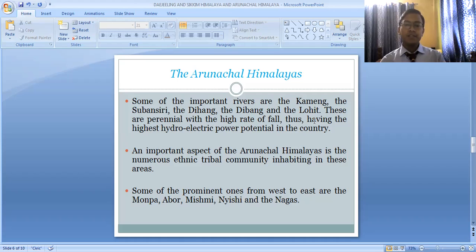Even strategically, this Arunachal Himalaya is very important, because from this Arunachal Himalayas, we are having border with Nepal, with the country of Bhutan, and China also.